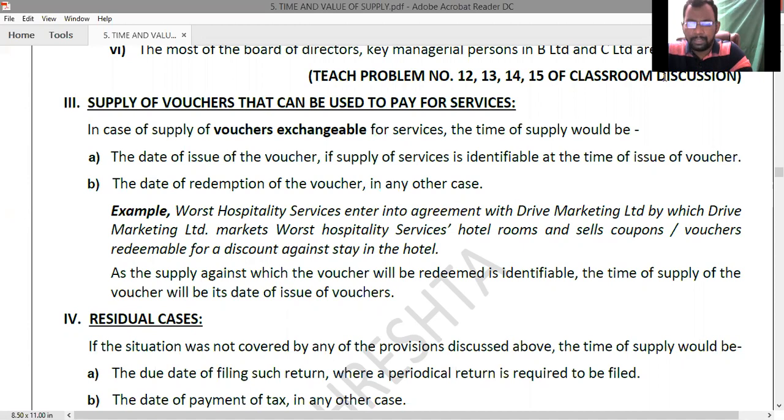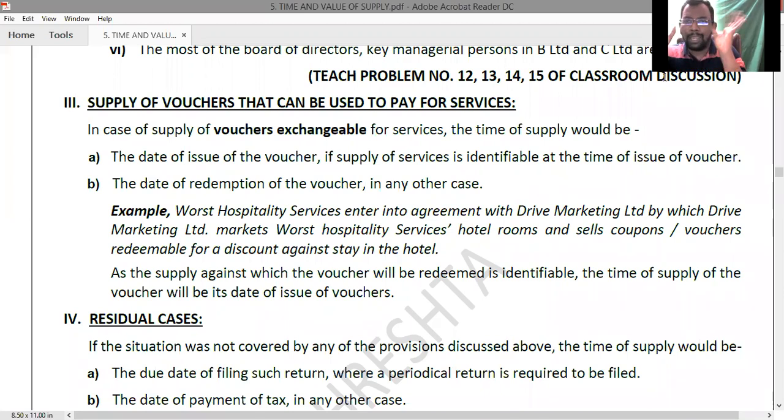Let us take an example. I got a coupon from Javed Habib Salon. Javed Habib is a very famous salon, very costly also. Yes or no? I got a voucher.